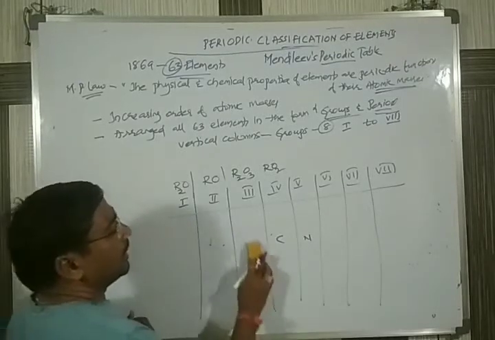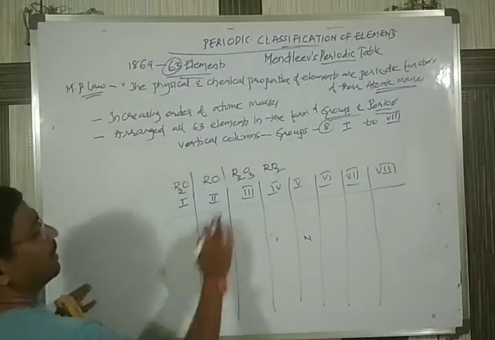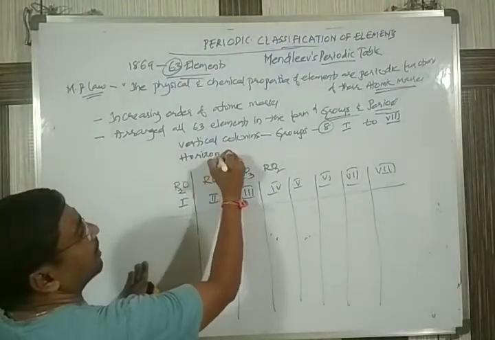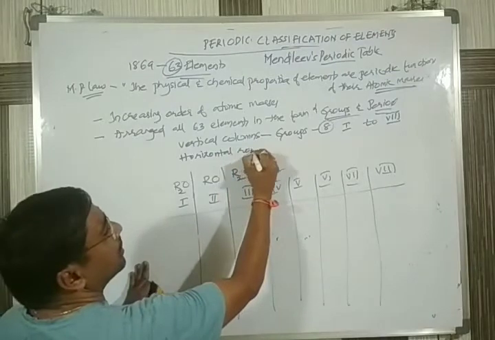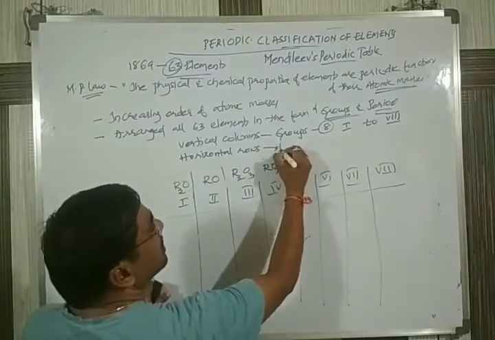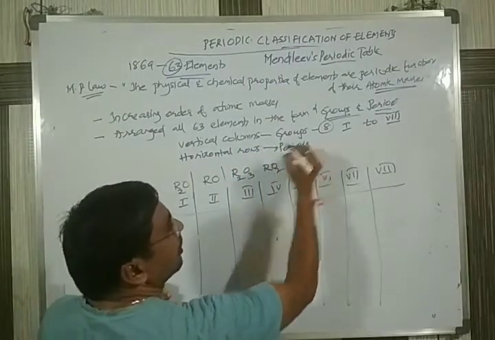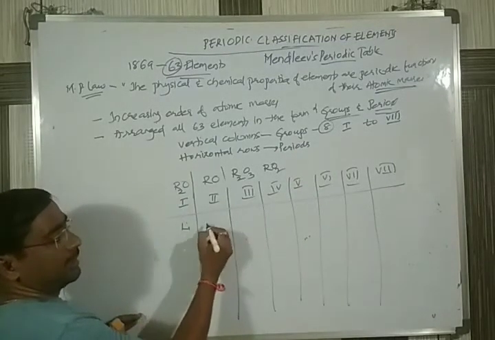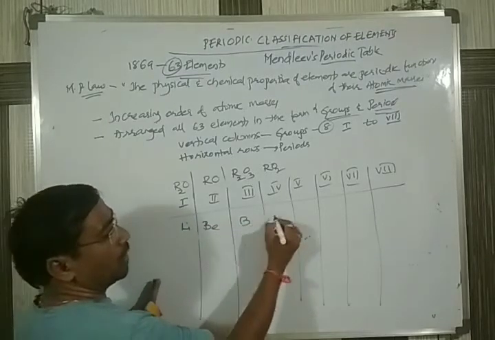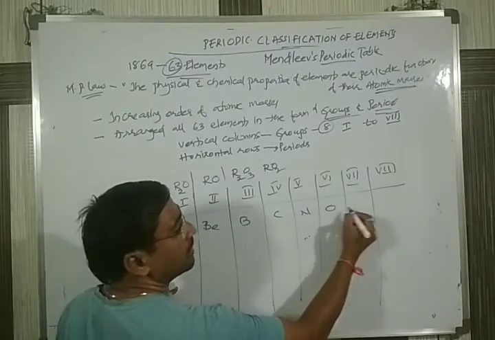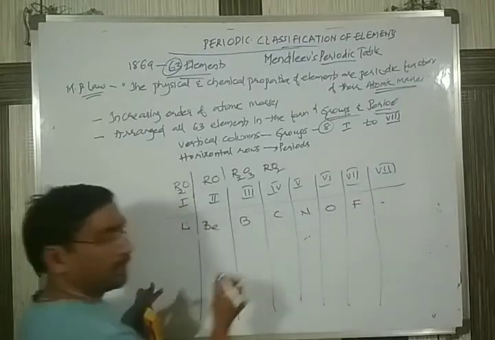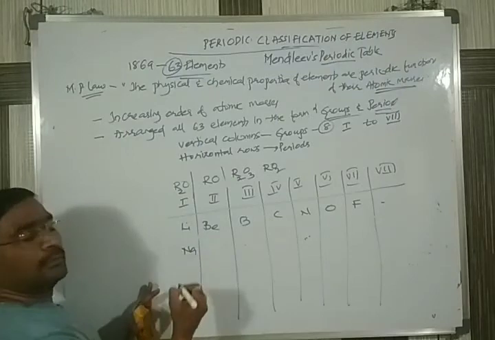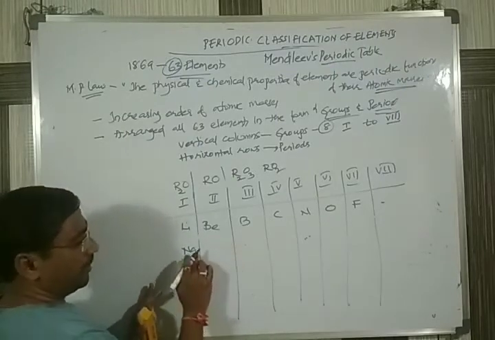Next, the Mendeleev periodic table also contains horizontal rows. The horizontal rows are called periods. So now I was saying the elements are like this: lithium, beryllium, boron, carbon, nitrogen, oxygen, fluorine. Like this we are observing. Next, below this, there may be some other elements, such as sodium.